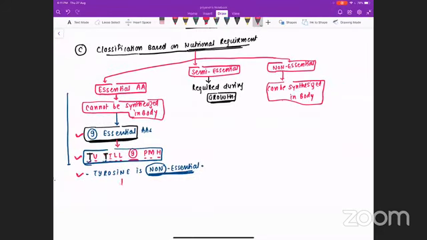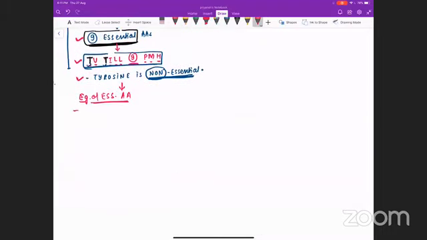Still, if you want the names of all the 9 essential amino acids, the examples of essential amino acids, TV till 9 p.m. H. So the examples are tryptophan. This is just for the sake of completion of your notes.